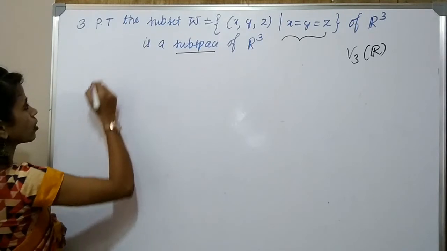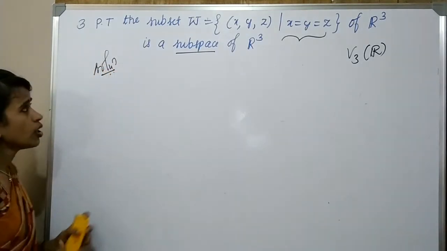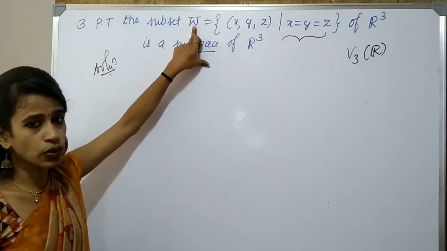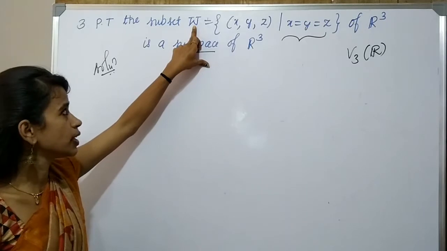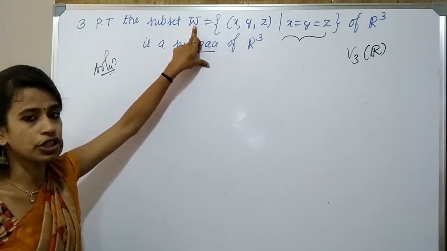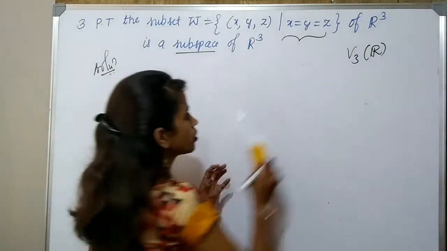So now, the solution for this problem. To be a subspace, what is the condition? It must be closed under vector addition and it must be closed under scalar multiplication, according to the necessary and sufficient condition of a subset to be a subspace.